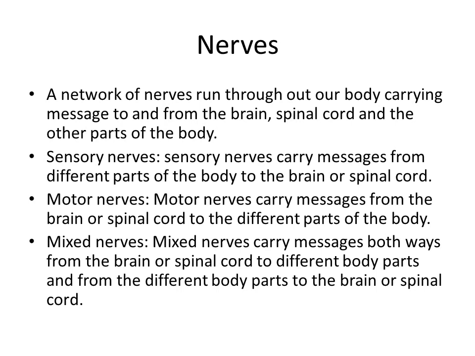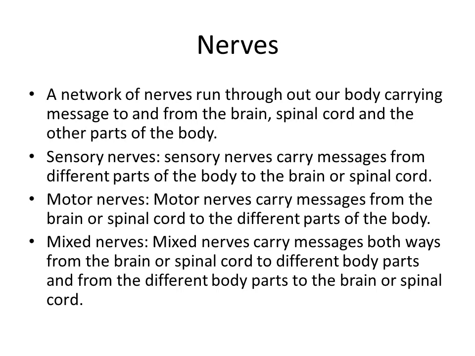I'm repeating again, listen. The network of nerves that runs through our body carrying messages is called nerves. There are three types: sensory nerves, motor nerves, and mixed nerves. Sensory nerves carry messages from different parts of the body to the brain or spinal cord.